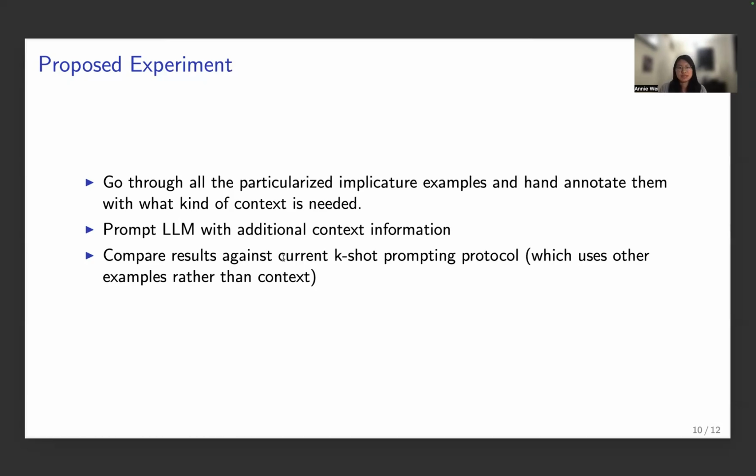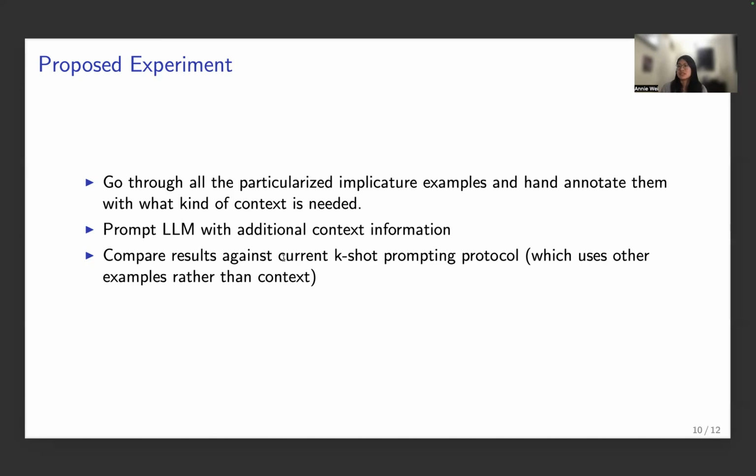I'm curious how the results using prompting with context would compare against the current K-shot prompting protocol, in which you list other examples of implicatures. There you're not necessarily giving the context, which I think is what you would really need to understand implicature. You're giving other problems that have similar structure. I would be curious to see whether this does better, because I know it at least more closely resembles how we as people reason about language.